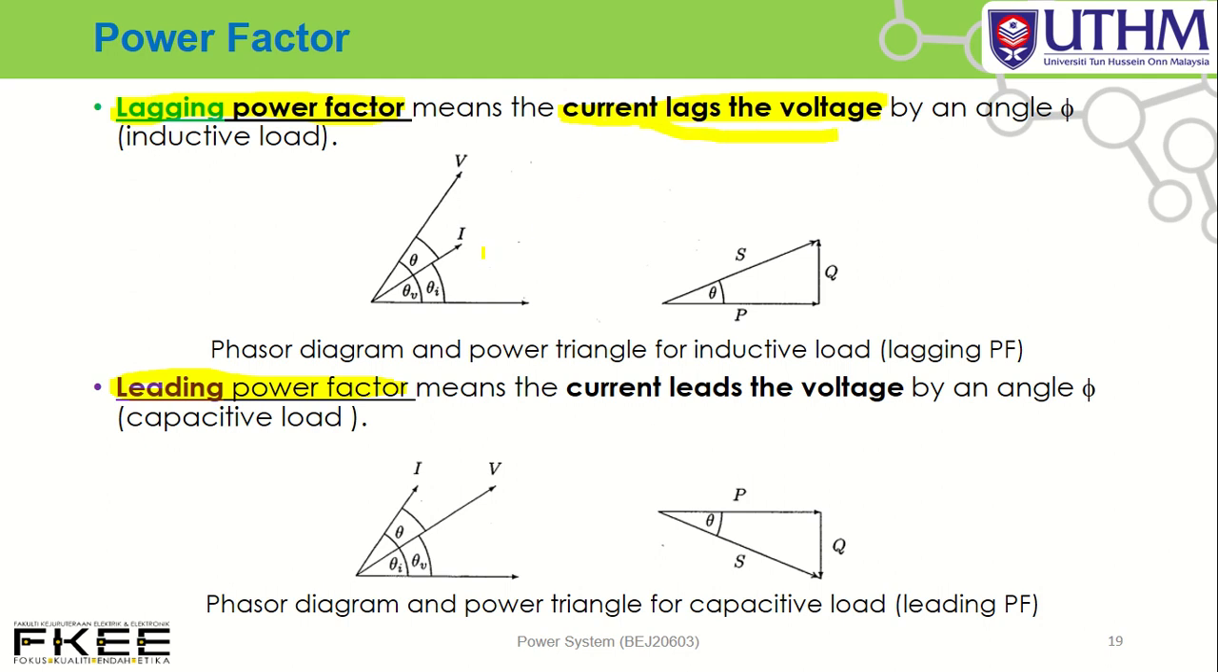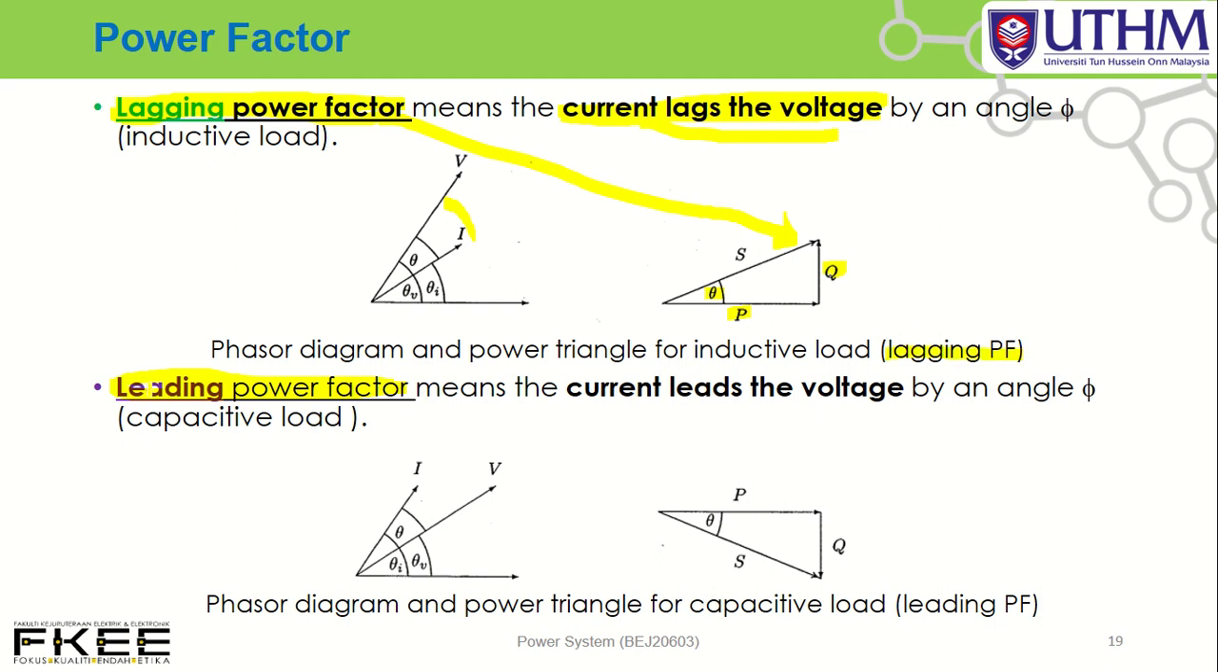Current lags voltage. Okay, this is the phasor diagram of voltage. This is a voltage. This is a current. So current lags voltage means current mengekor voltage, kan? Okay, so this is the power triangle. You have a P, you have a positive Q. Lagging power factor means you have a positive Q. Then you have S, and this is the theta. Okay, we call it lagging power factor.